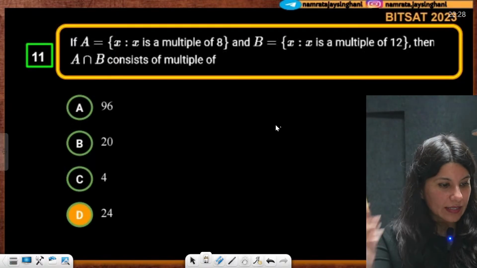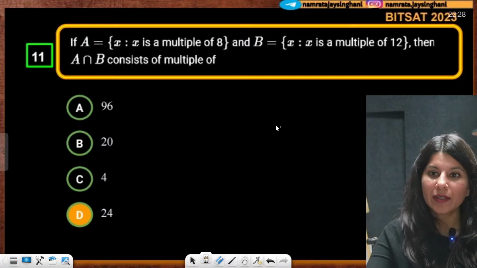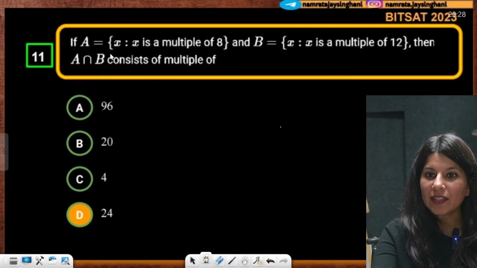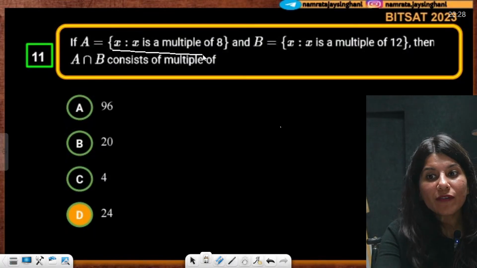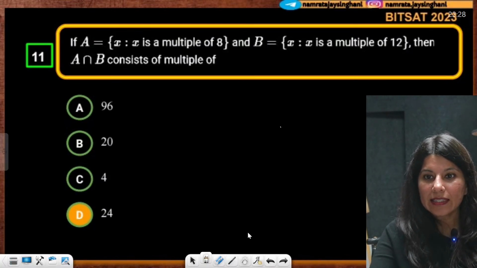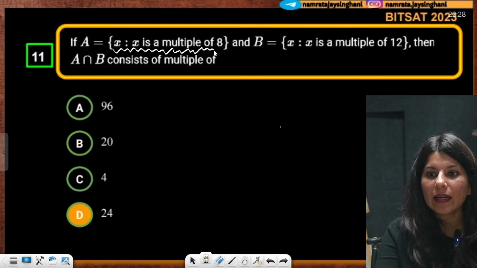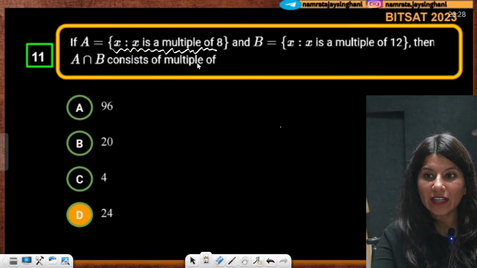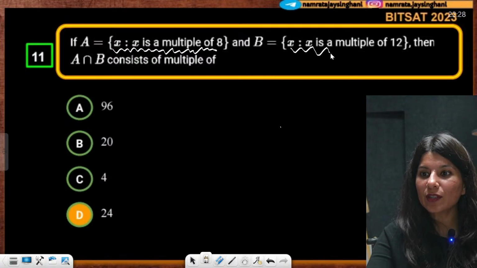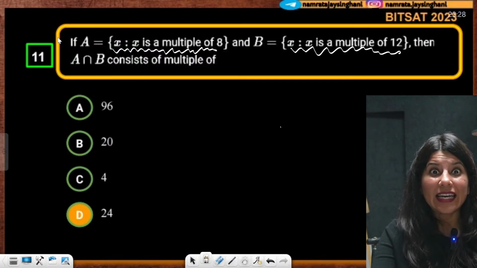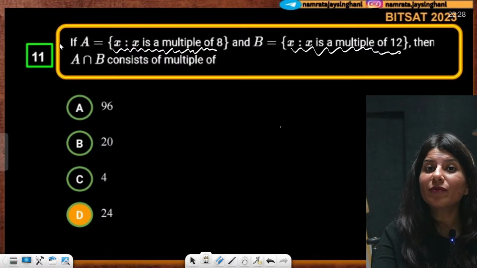Okay, let us talk about this question now. As per this question, A is this set which is multiple of 8. Can you see? X is multiple of 8 and B is this set which is multiple of 12. Then A intersection B consists of multiples of what?